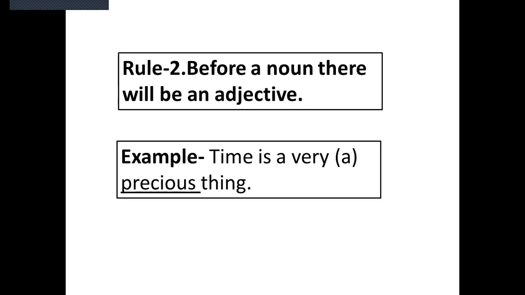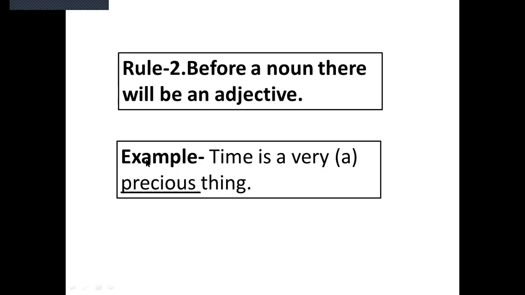Number two, before a noun, there will be an adjective. So time is a very precious thing. In that example, the gap is given before a noun. The noun word thing is given and the gap is given before it.